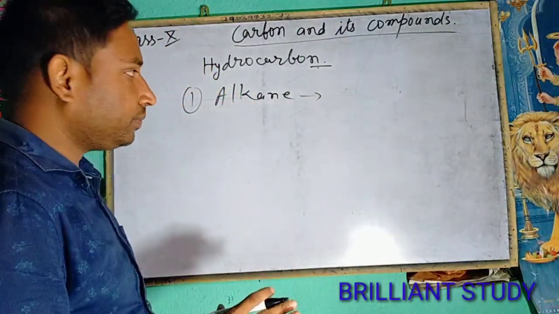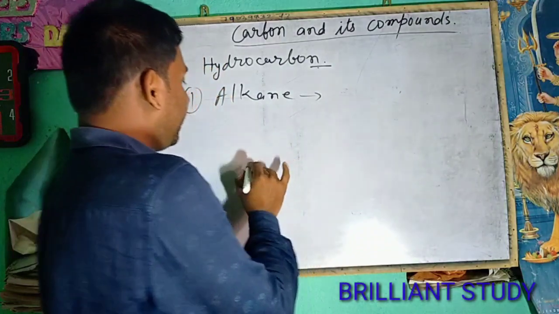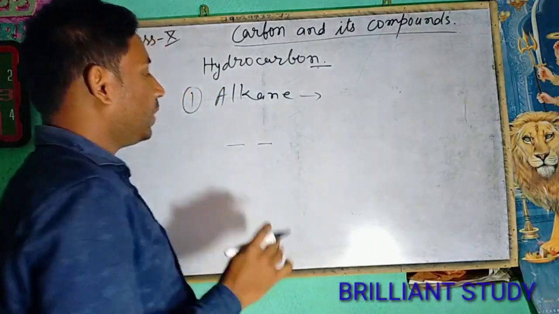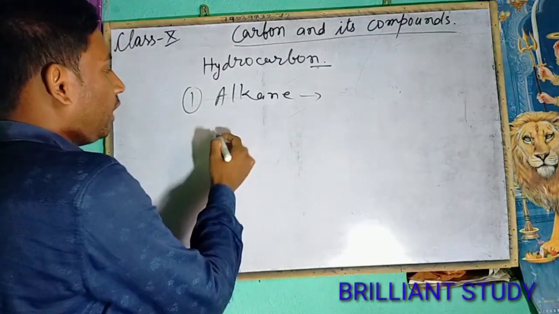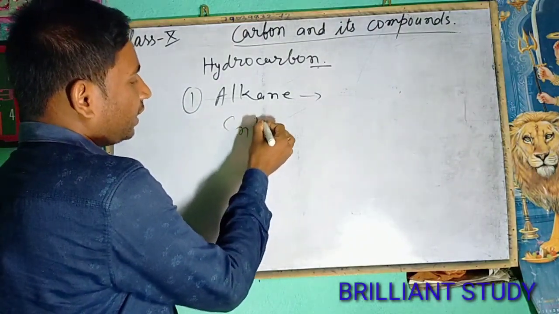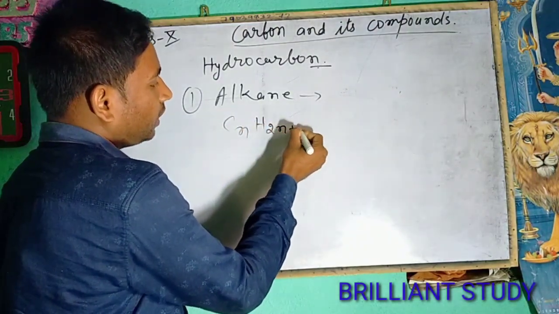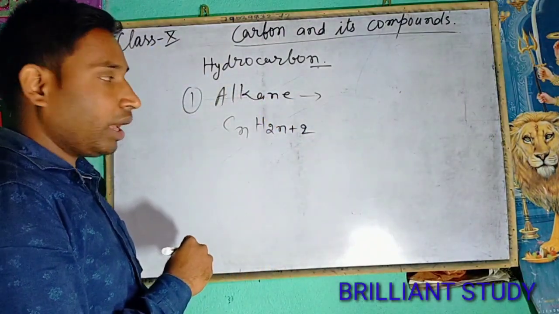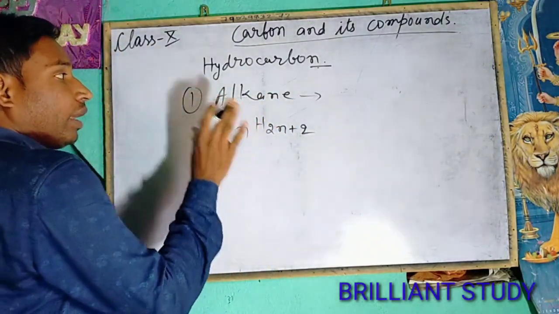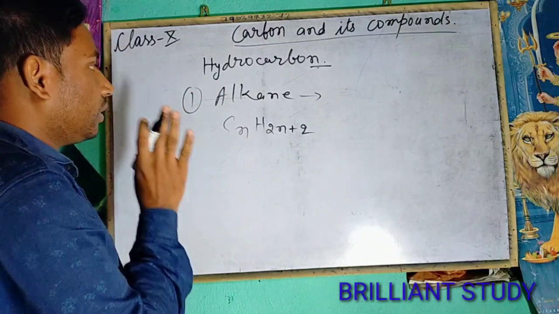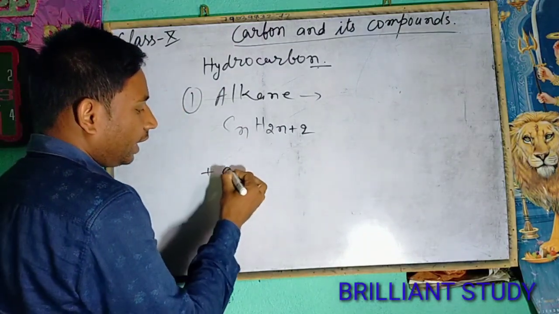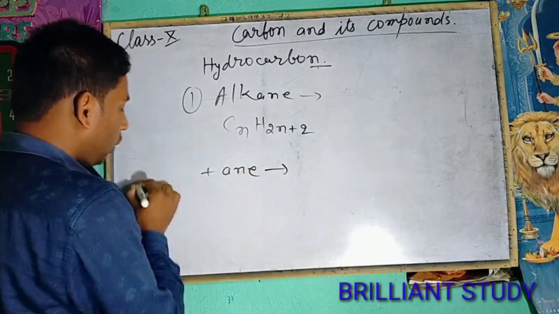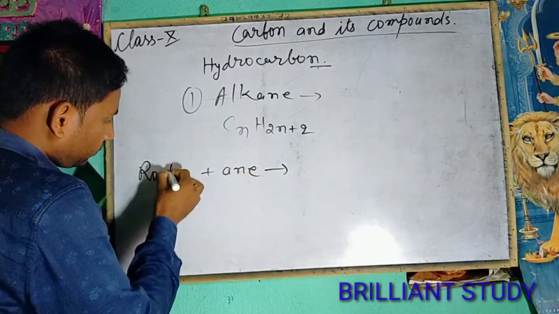Alkane is the hydrocarbon in which there is single bond between all the carbon atoms. If we talk about its formula, then its formula is CnH2n+2. And we will give the name of the alkane by adding ane with the root name.